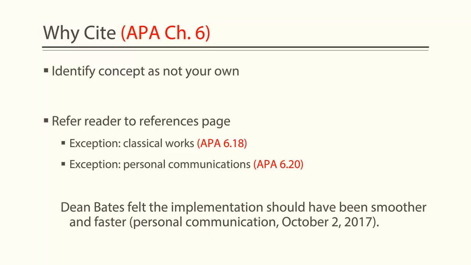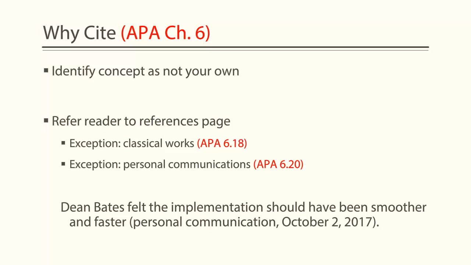There are two types of sources that are not listed in the references page. The first is classical works like the Bible. See section 6.18 in the APA manual to see how to cite this in text. The other type is personal communications like emails, interviews, and memos. These are only in-text citations and not included on the references page.